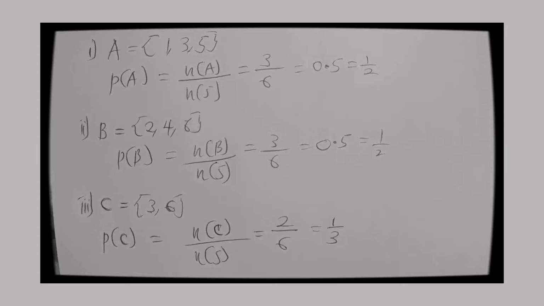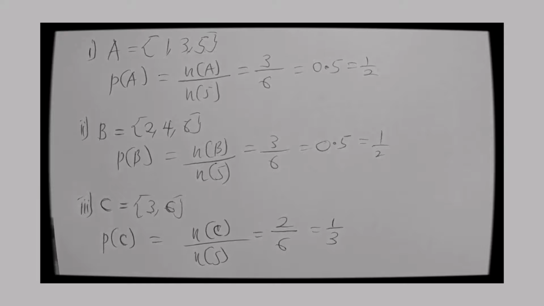Yeah, 0.3333 in that decimal form. So let's take note of that. So that is the classical probability. Alright, so let's move on to the other one called the empirical probability.